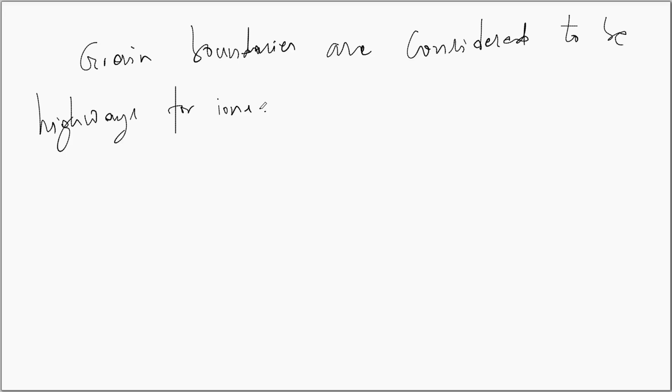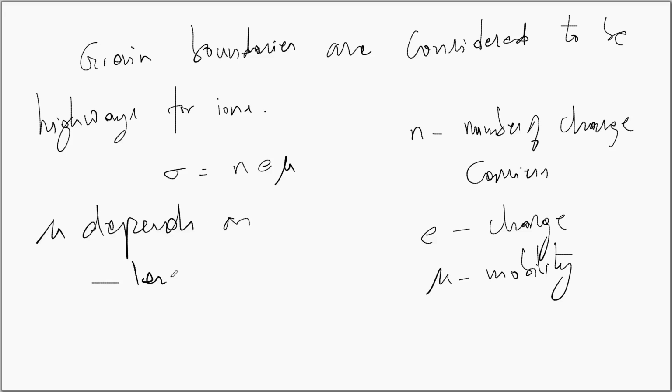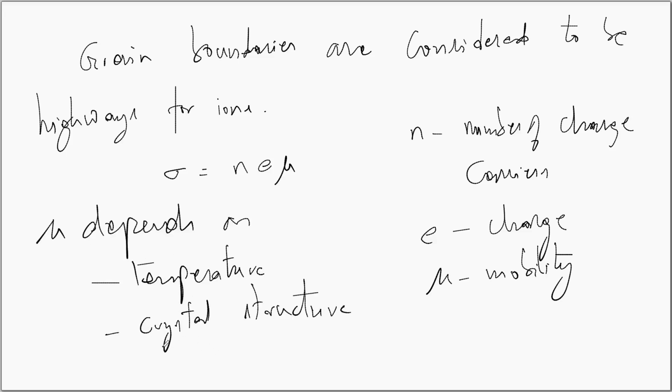directions at the interface. Now we shall write the conductivity expression. The conductivity sigma can be written as N e mu, where N is the number of charge carriers, e is their charge, and mu is mobility. The mobility mu depends on temperature and crystal structure, and it is a complex function of both temperature and the structure.